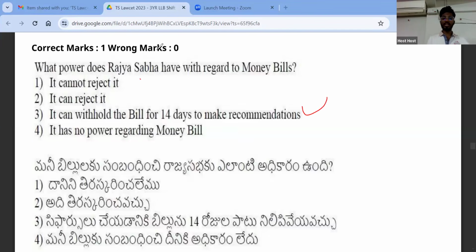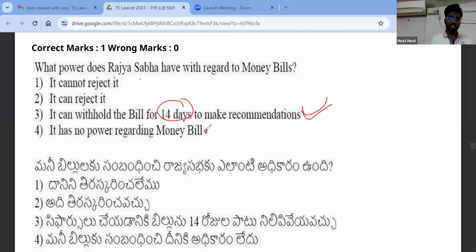See, no power is again not the right answer, because that is not mentioned in the Constitution. It is saying that Rajya Sabha can discuss it for 14 days, right? Within 14 days, you have to take action. You cannot reject it. You cannot accept it also. You just have to discuss and send the recommendation. That's it, right? So only 14 days time is given to Rajya Sabha to discuss on the money bill. So Rajya Sabha has no voting rights over a money bill, right? So that you have to remember.